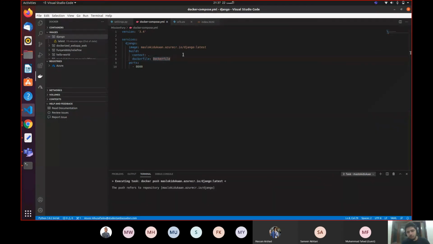As you can see below here, it is logging in, and it is pushing everything to that repository. Super, it's working. It will take some time because it will be pushing every single thing to your folder. So it's like it's pushing the code to the Azure folder, which we created called Maslow Ki Dukaan.